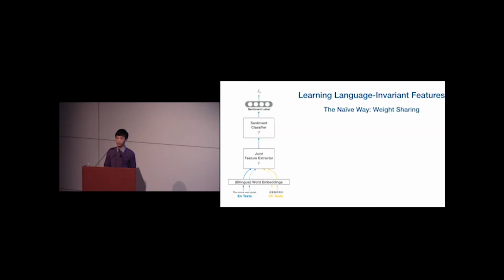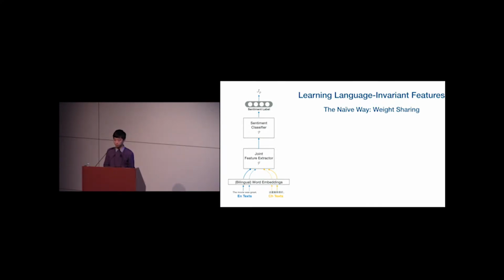Okay, so speaking of learning language-invariant features, the most straightforward idea we may have is through weight sharing. So here I showed a standard overview of a neural sentiment classifier, where it is conceptually divided into three parts. So we start with the word embeddings, and then we have a feature extractor that takes a sequence of input tokens and outputs a fixed length feature vector. And after that, on top of that, the sentiment classifier P will just look at this feature vector and predicts a sentiment label.